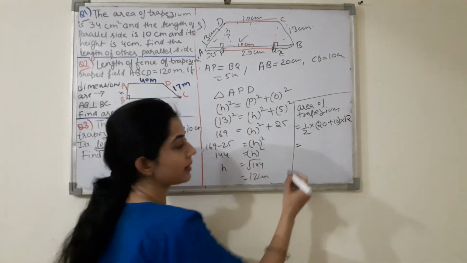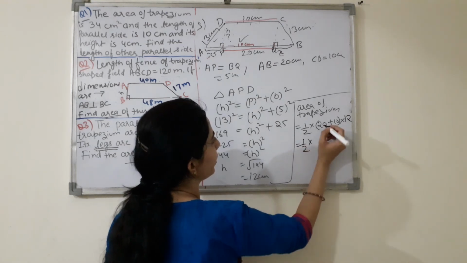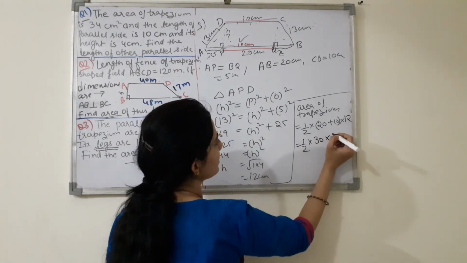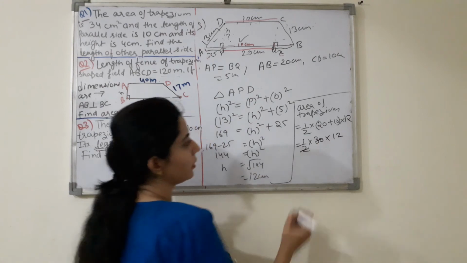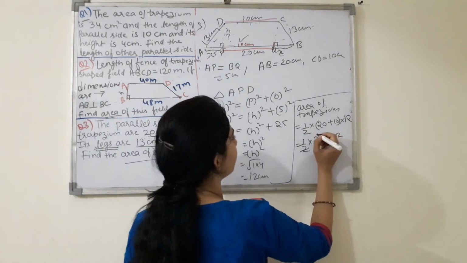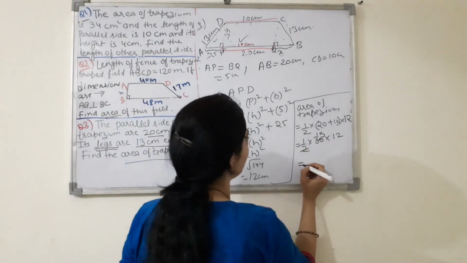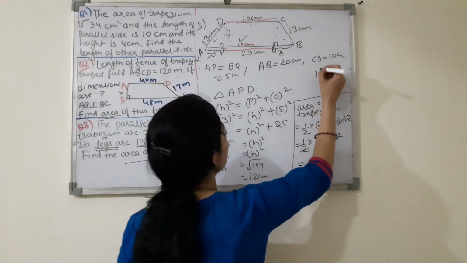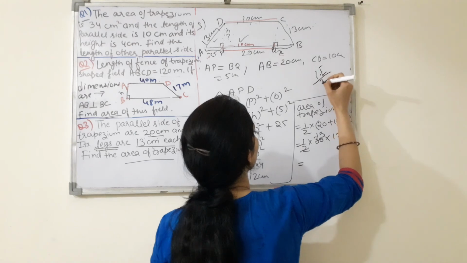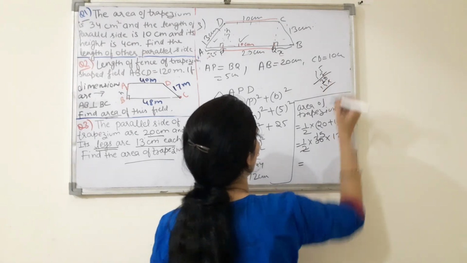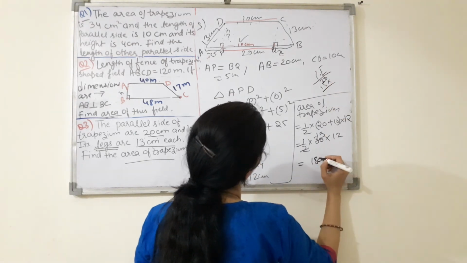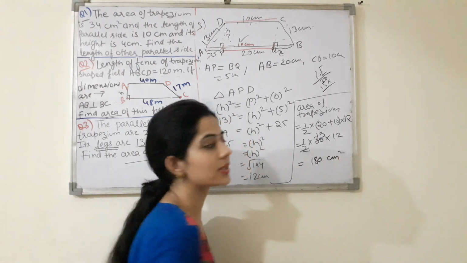Now solve this. So this is 1/2. 20 plus 10 is 30. This is your 12. Now you can do. This is your 15. Okay. Now 15 into 12 you can do. So 15 into 12 is 180. 180 centimeter square, right?